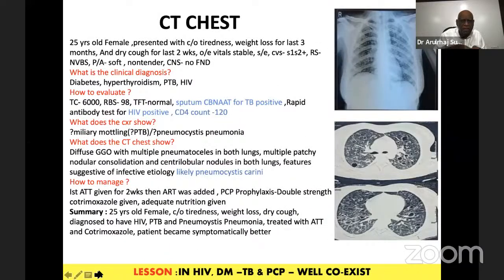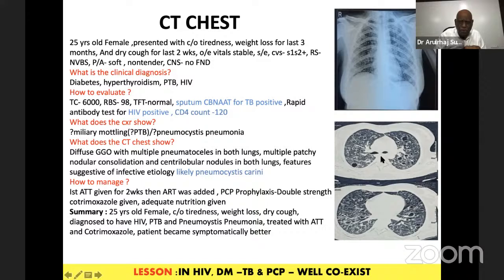And here there is a patient who is immunocompromised, a young chap. His HIV is positive, CD4 count is very low, only 120. He has come with a cough and breathlessness and weight loss, and the X-ray shows something like a miliary lesion. We made a clinical diagnosis of miliary tuberculosis. But when we did all the other investigations, TB was positive, no doubt. The HIV was also positive.